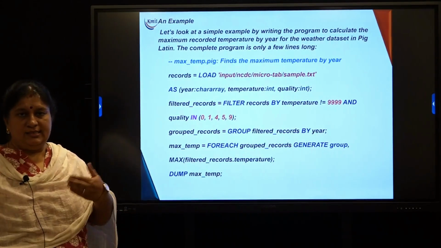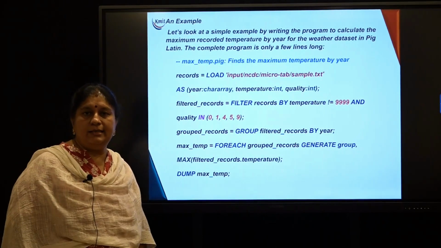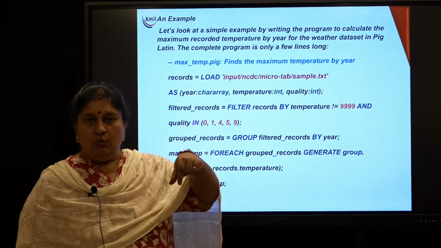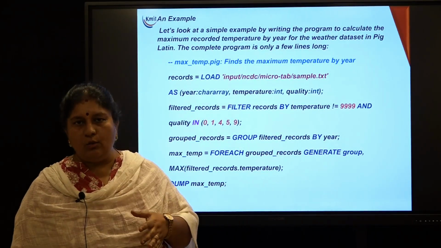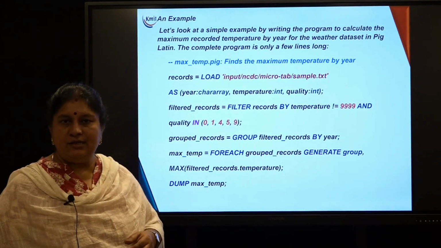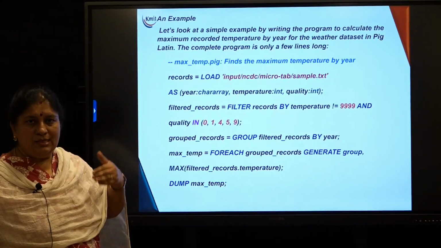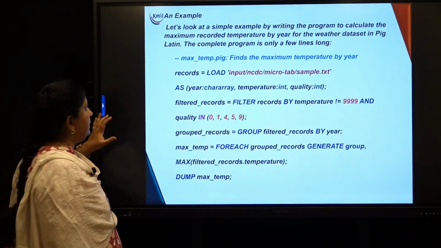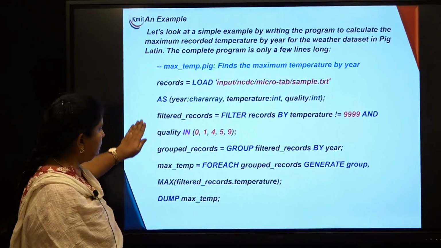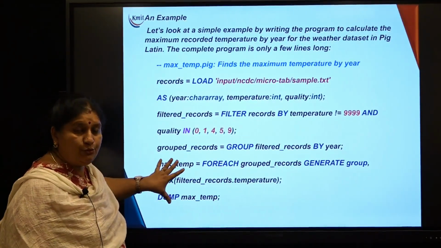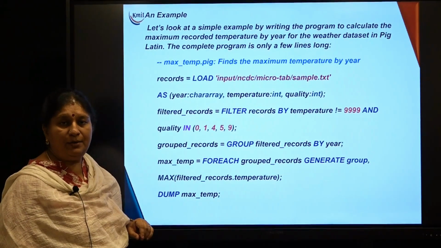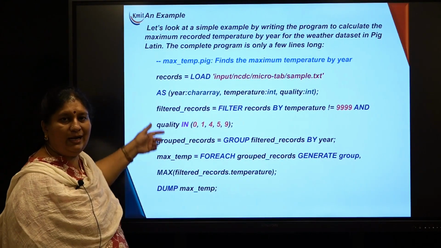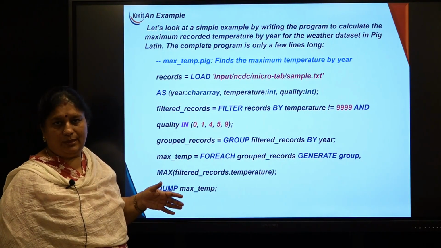So let us start with an example which we have discussed while understanding the weather data set, wherein we were trying to extract, for each year, the maximum temperature corresponding to a quality code. You can see it in the previous sessions. Let us take the same example and analyze the Pig script that does the same job. This is the Pig script doing the same job which was done by the MapReduce code we discussed in the previous session. Hardly 7 to 8 lines of code compared to a big MapReduce one, right?